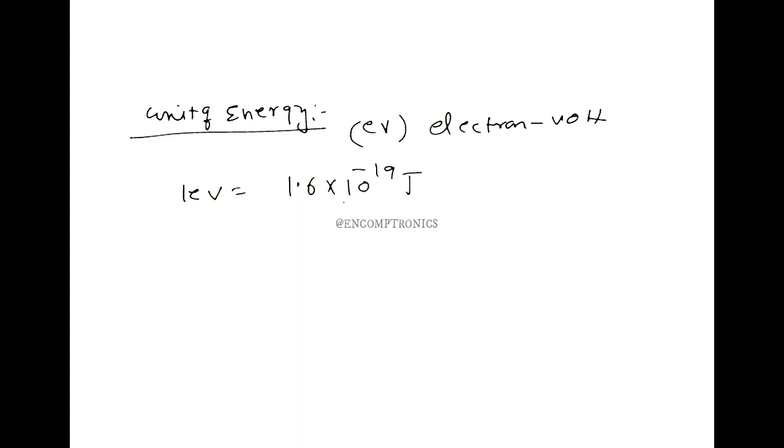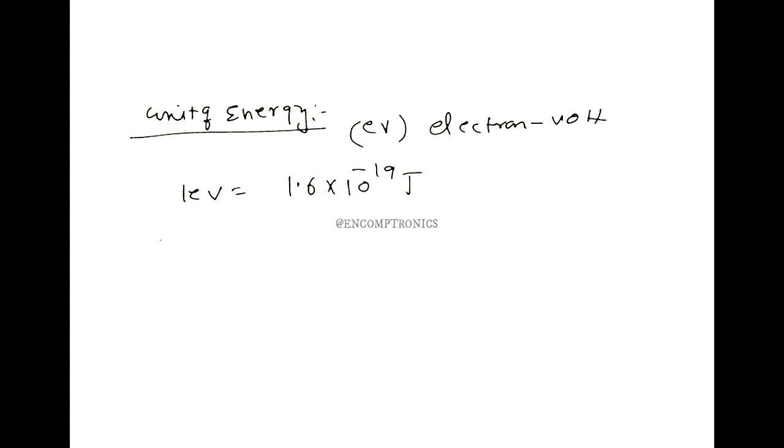So there is a special unit to measure the energy of the bands, which is the electron volt. 1 electron volt is equal to 1.6 into 10 power minus 19 joules, which is very small compared to 1 joule.